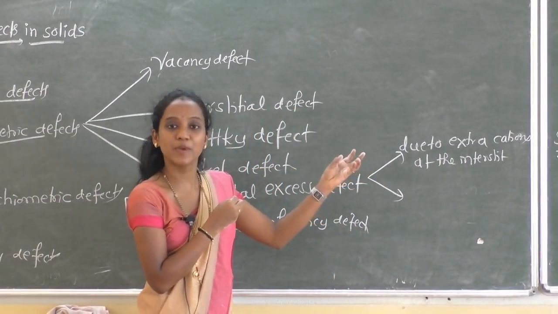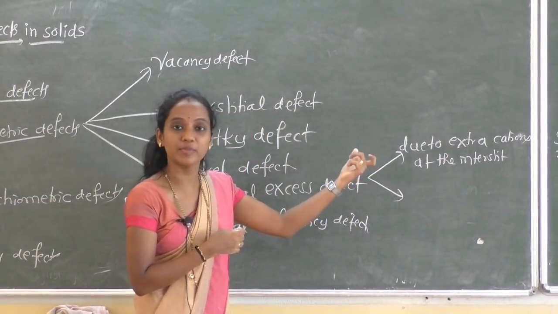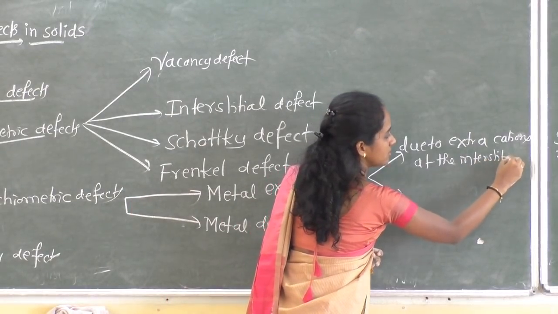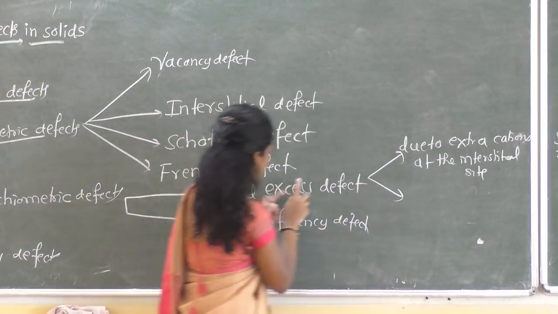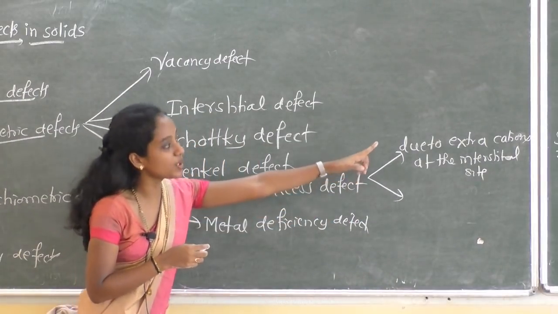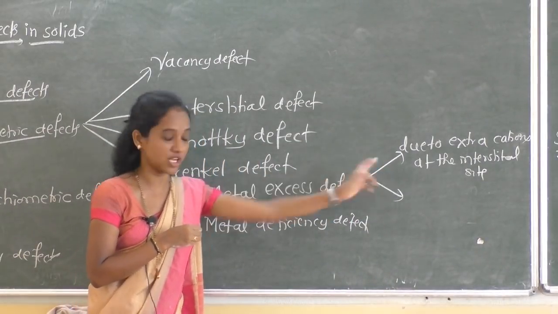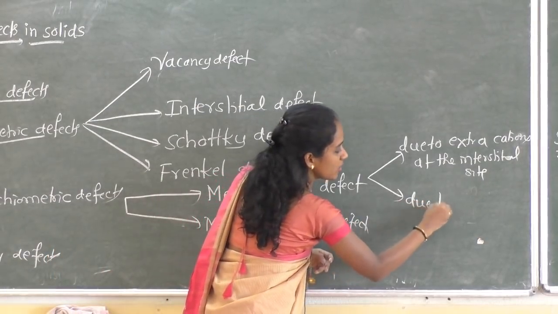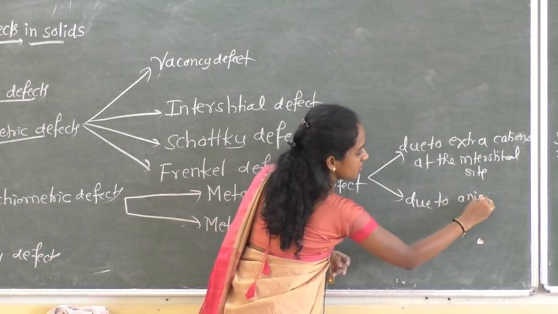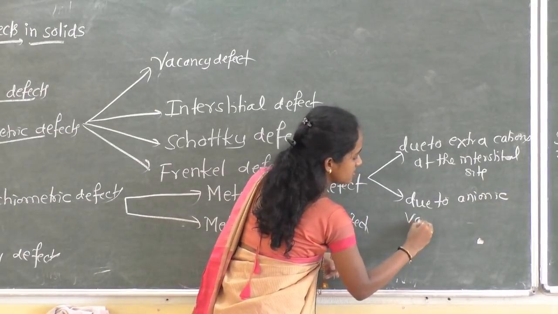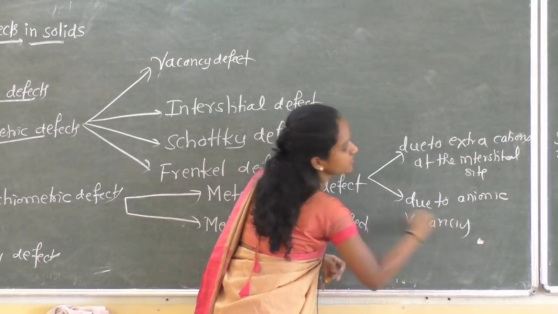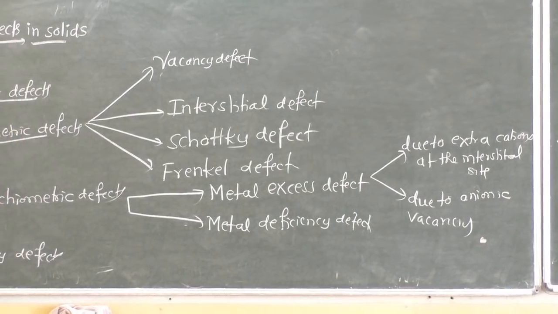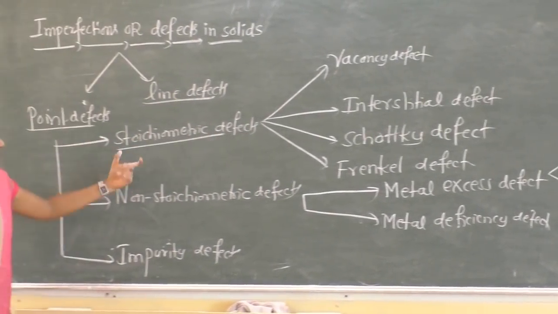In the sense, space, or it may be a void. Or metal excess defect due to anionic vacancies. Okay, so now let us study all these types in detail.